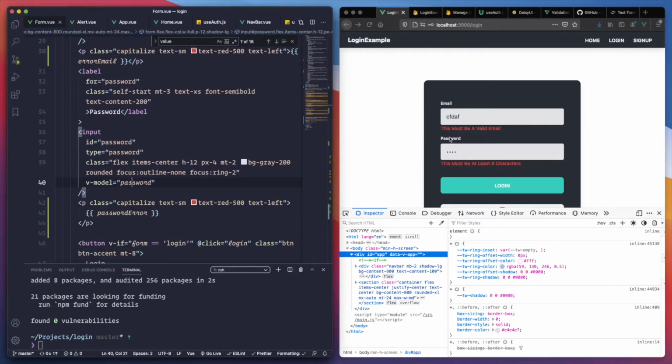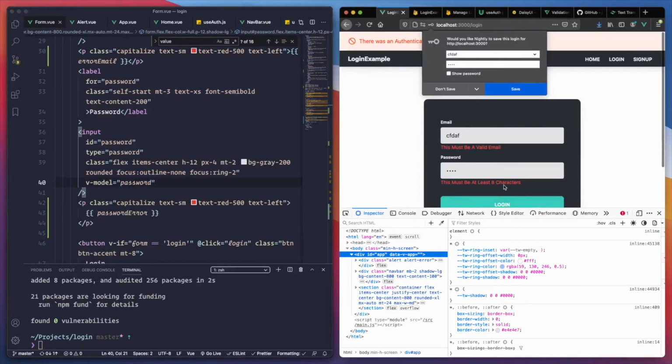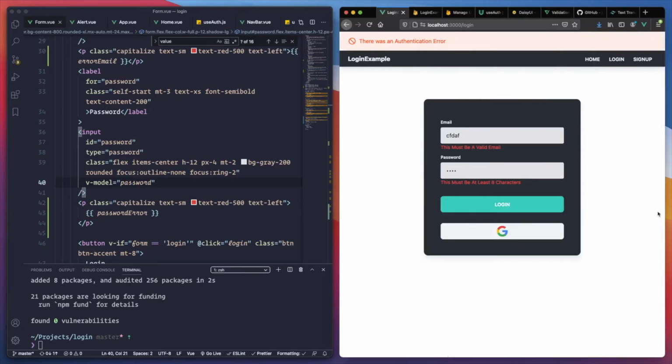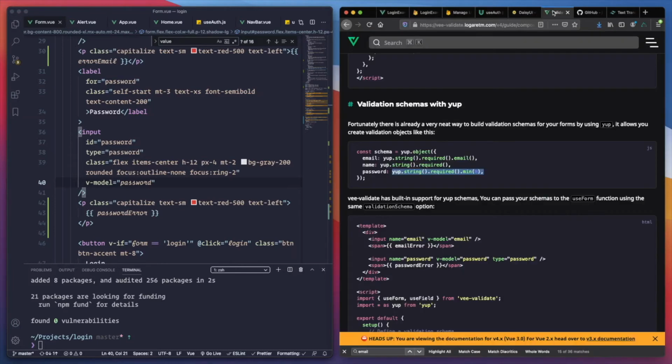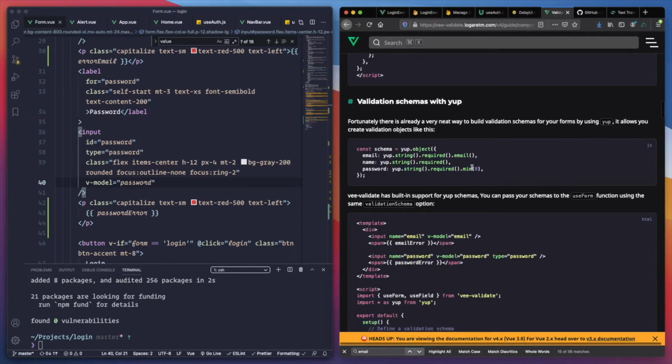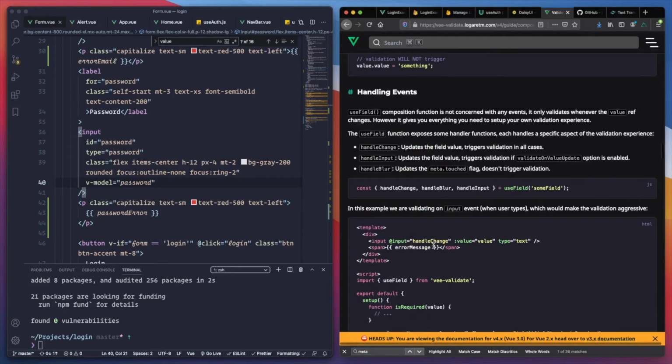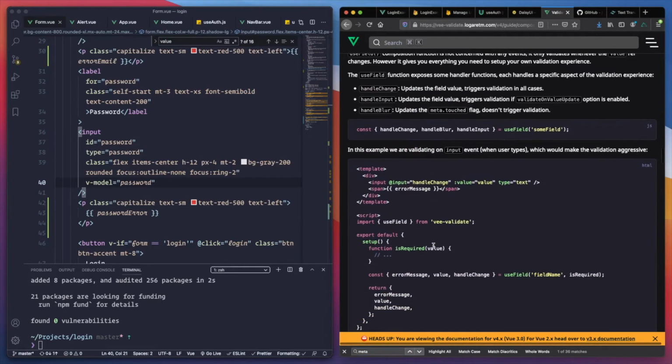So now what we need to do is block access to the button if validation is failing. So how can we do that? Let's go to VeeValidate, and they have something called meta. This is what I was trying to do.